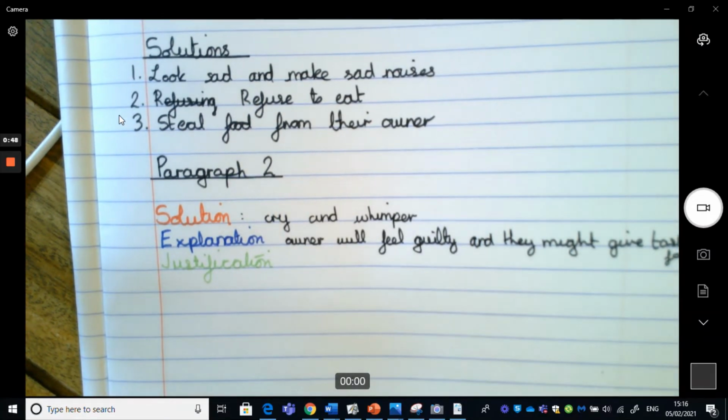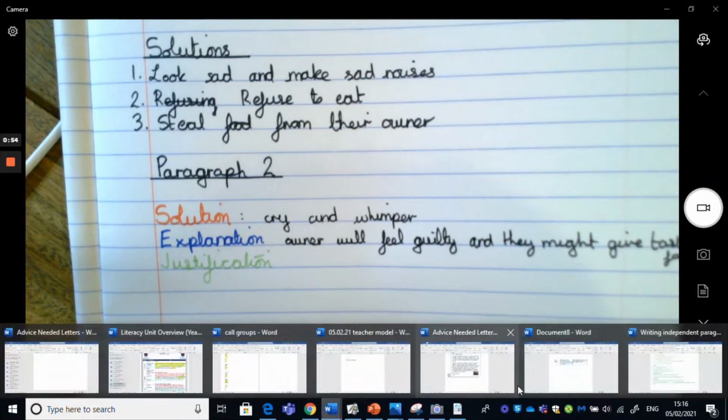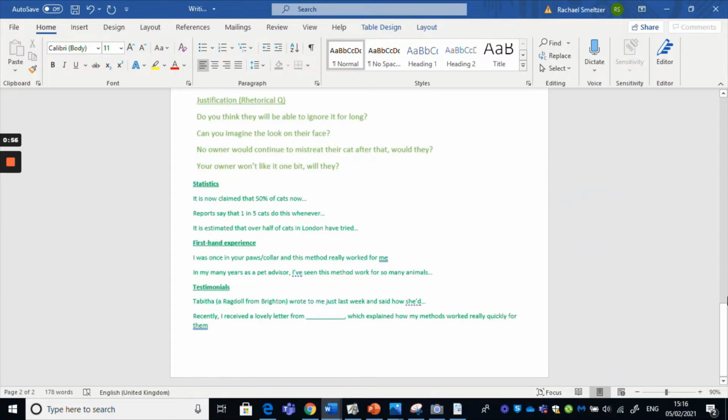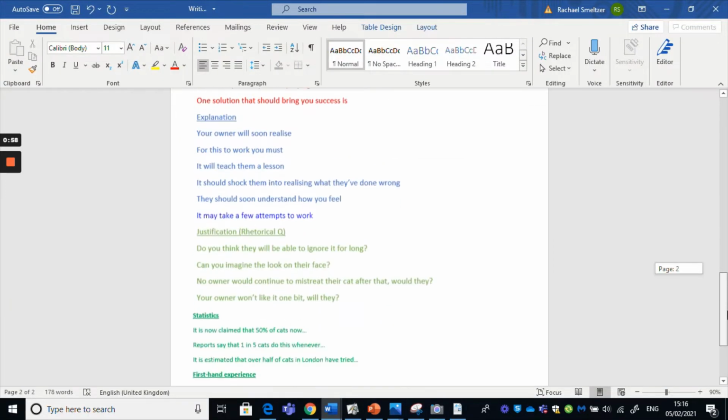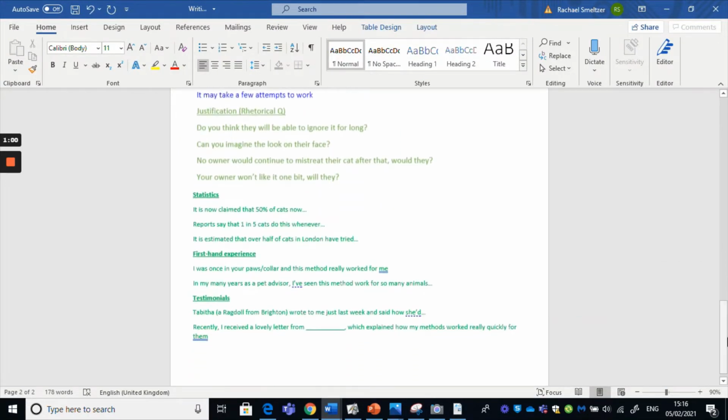Okay, and then our justification. So there are a range of justifications you can use. If I just flick back to the support sheet here, you can see that I've got rhetorical questions. We used that last time, so I might want to use a rhetorical question this time as well. Statistics, first-hand experience, or testimonials. So there are 4 options and only 3 solutions, so just choose which ones you think would work best.